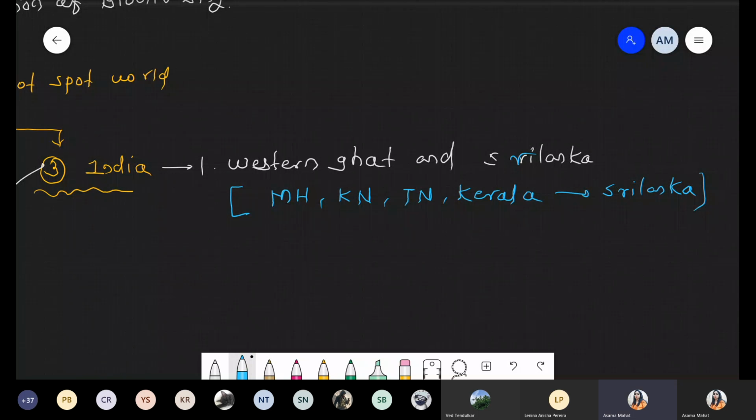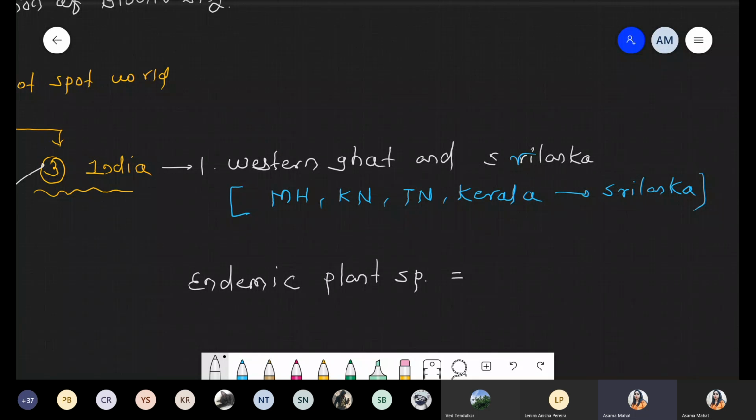In the Western Ghat, basically if I'm talking about how many endemic species are present, what is the meaning of this word endemic? Endemic means the species which is present only in India.